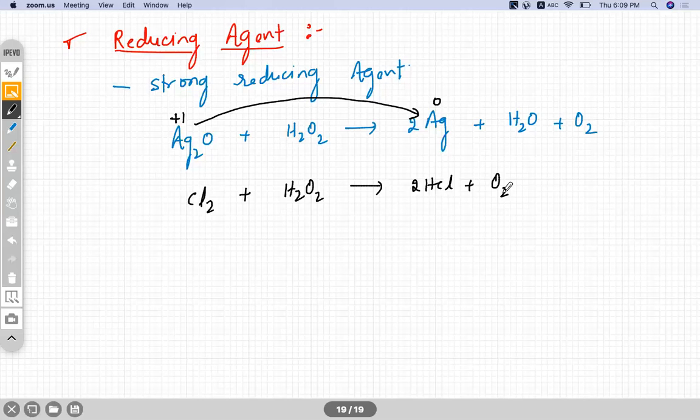In Ag2O also, silver will get reduced, and this -1 converts into -2 and 0. So H2O2 also has the property of showing a disproportionation reaction. That was the next point I was about to talk about. It has the tendency to undergo auto oxidation reduction, that is disproportionation reaction. Here it is reducing silver, so it is a reducing agent.